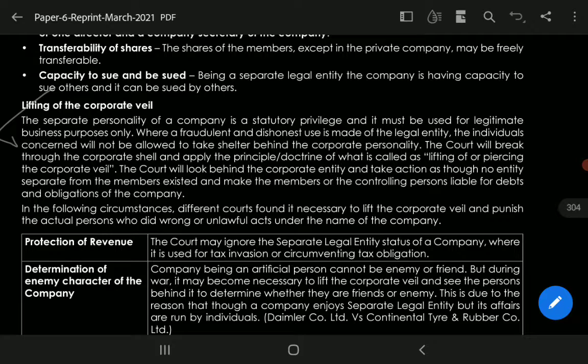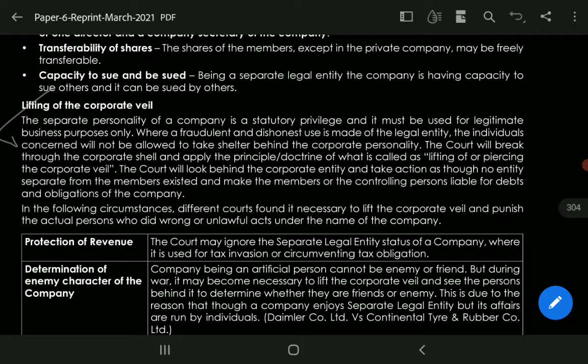The court will look behind the corporate entity and take action as though no entity separate from its members existed. अब देखिए इसमें, although I have studied that both are separate, but इसमें लिख दिया, take action as though no entity separate from the members existed, and make the members or controlling persons liable for the debts and obligations of the company.